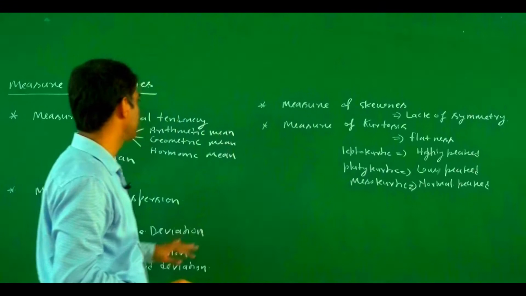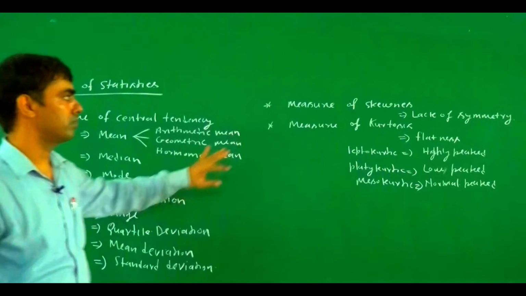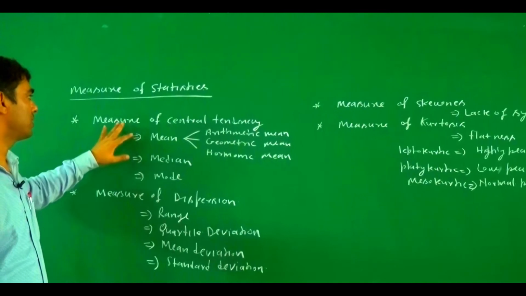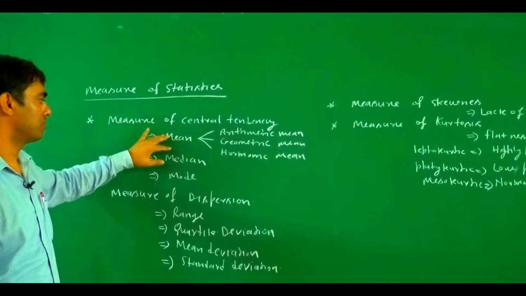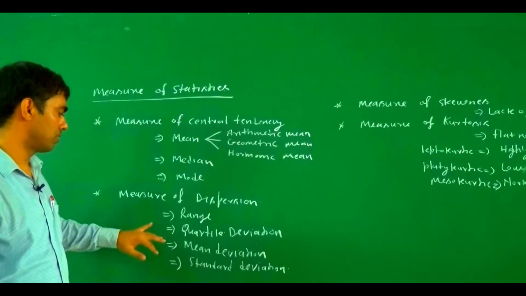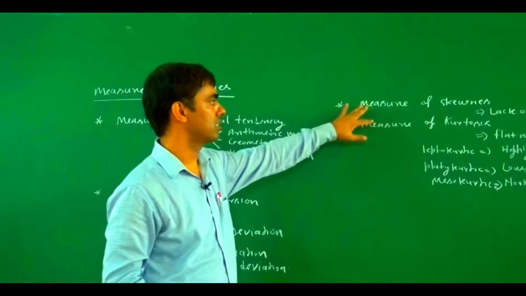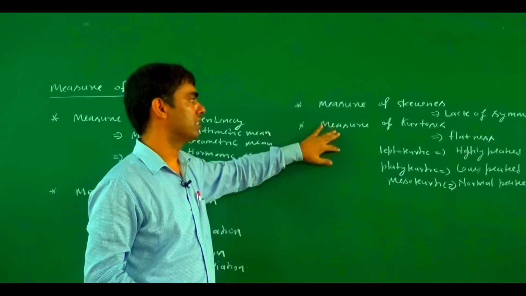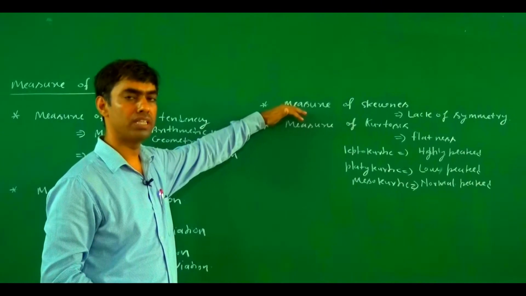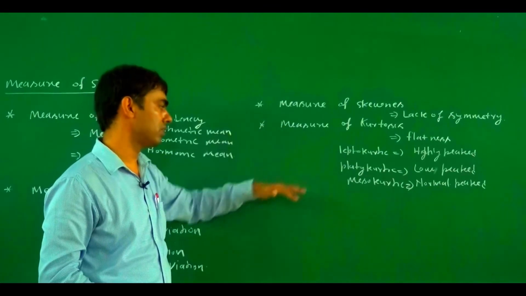So these are some measures of statistics: measure of central tendency, measure of dispersion, measure of skewness, and measure of kurtosis. Now, one by one we study the measures of central tendency, meaning mean, median, and mode. Then we discuss the measures of dispersion, meaning range, quartile deviation, mean deviation, and standard deviation. Then we discuss the measure of skewness and measure of kurtosis, especially on the basis of moments.